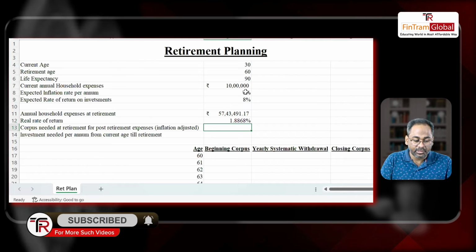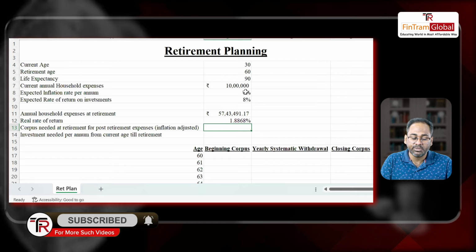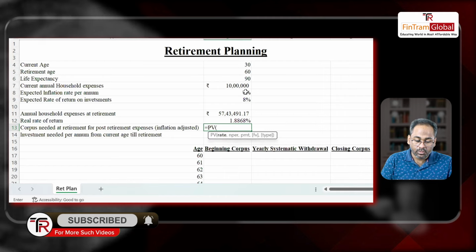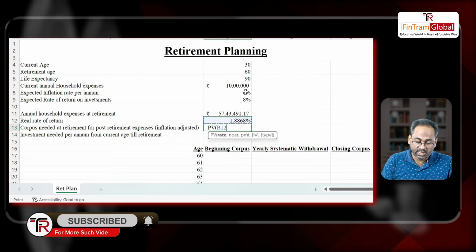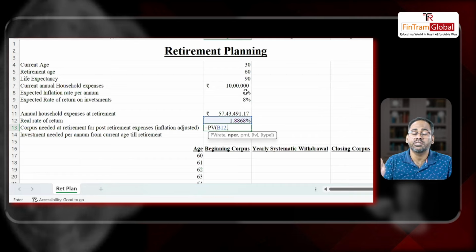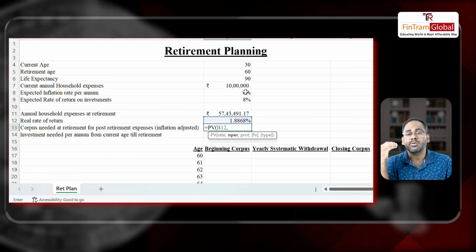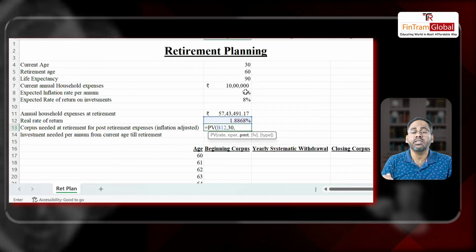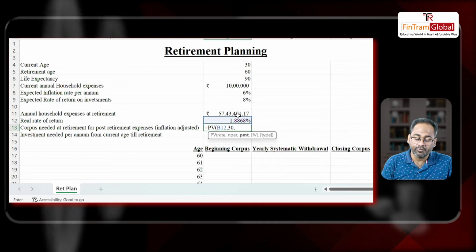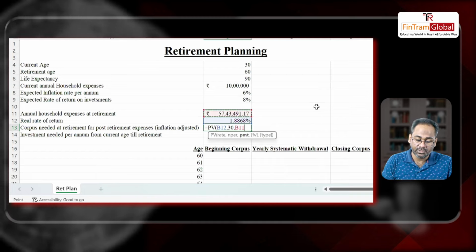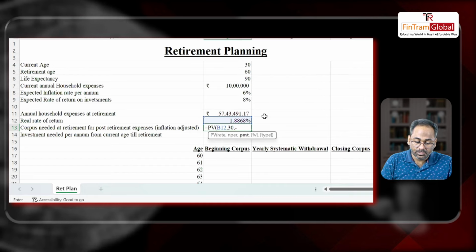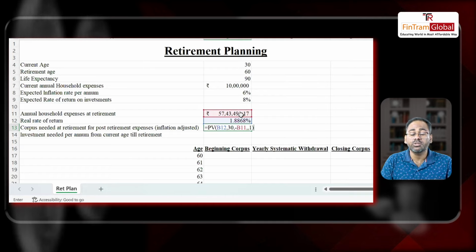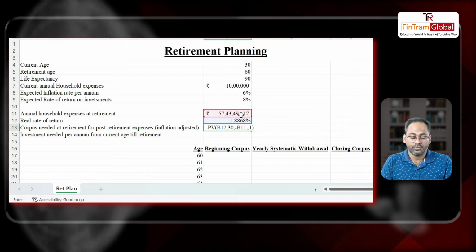Now we will calculate the corpus at retirement. Corpus needed at retirement for post-retirement, inflation adjusted expenses is equal to present value, rate we have calculated 1.8868, comma NPER. What is the number of periods we need? We are retiring at 60 and we are expecting to live till 90. So 30 periods, 30 years. Comma PMT, meaning the first cash flow, which is what we have calculated, 57 lakh 43,000, right? This is what we need. All right. Comma FV 0 and type is 1, because we need the first cash flow as soon as I retire.